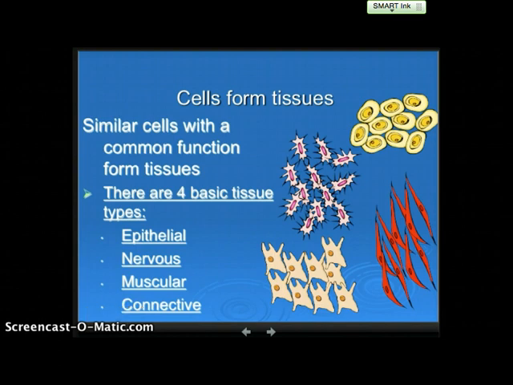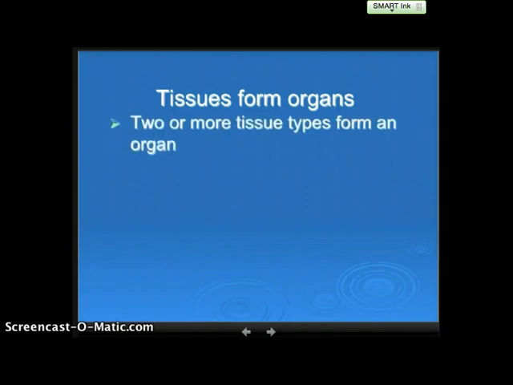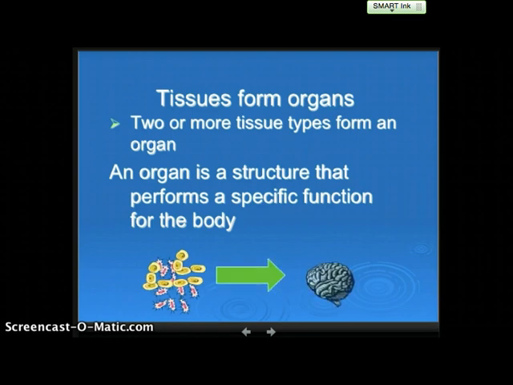There are 4 different types of tissue that we have in the body. There's epithelial, there's nervous, there's muscular, and there's connective tissue. But remember, a group of cells forms tissue. And a group of tissue actually can form an organ. So 2 or more tissue types form the organ. The organ is a structure that performs a specific function in the body. So we have here a group of nerve cells that are used to create the brain.